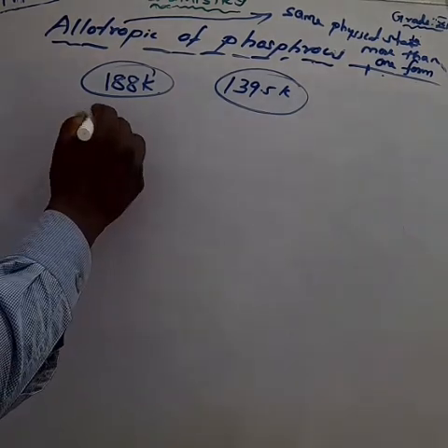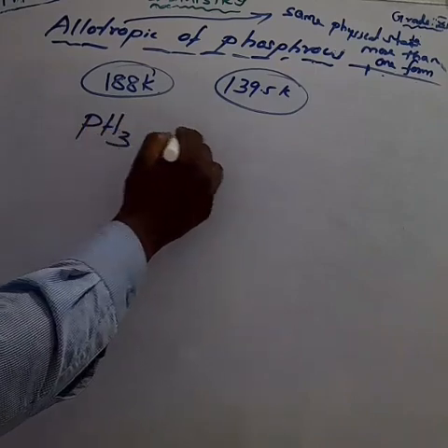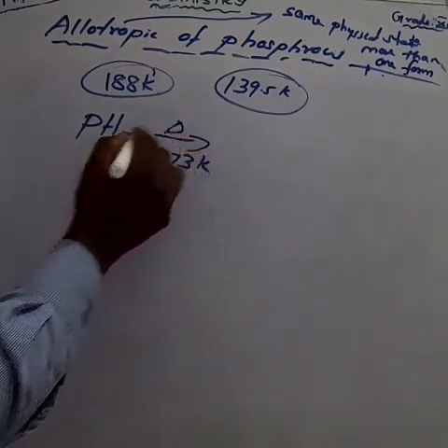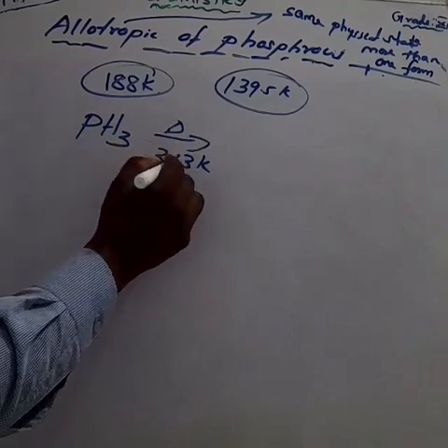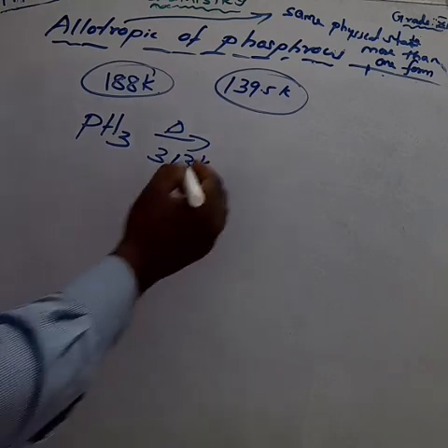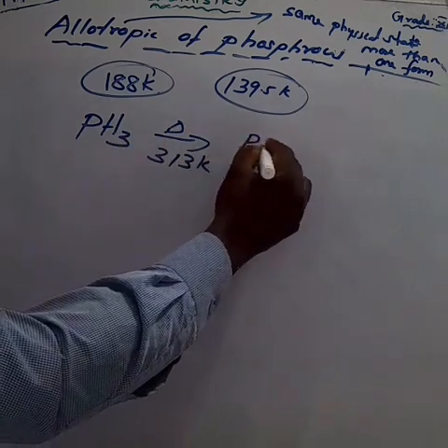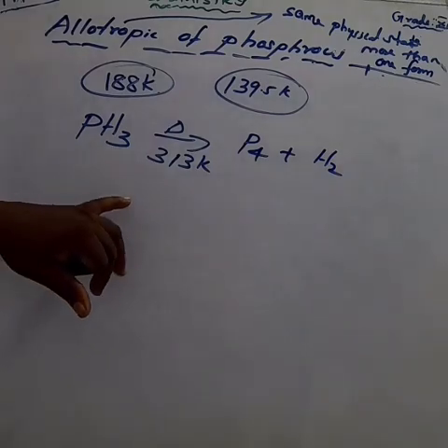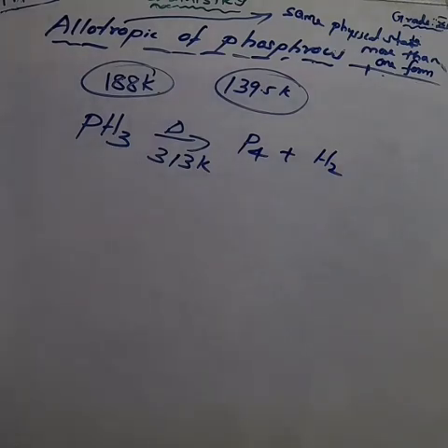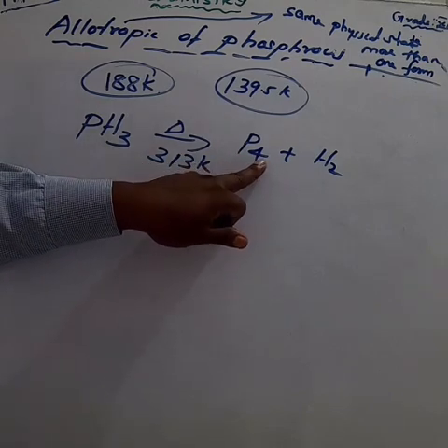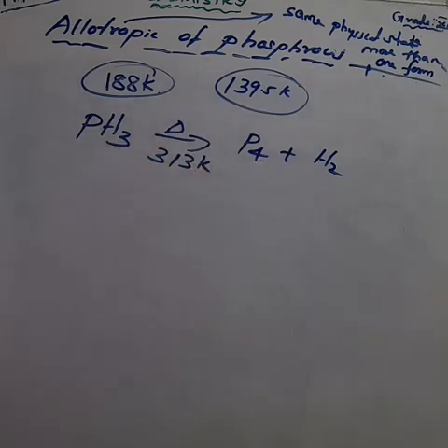Phosphine on heating at 317 Kelvin, we get red phosphorus and also hydrogen. So we can write the equation: PH3 on heating at 317 Kelvin gives P4 plus H2.